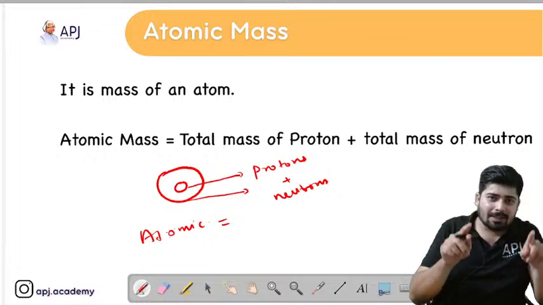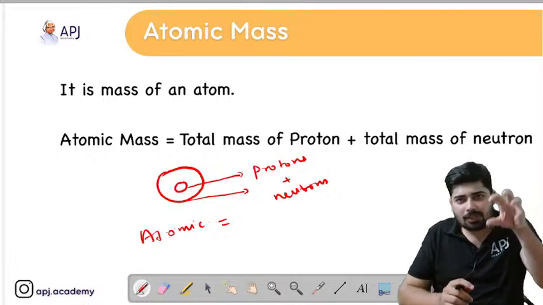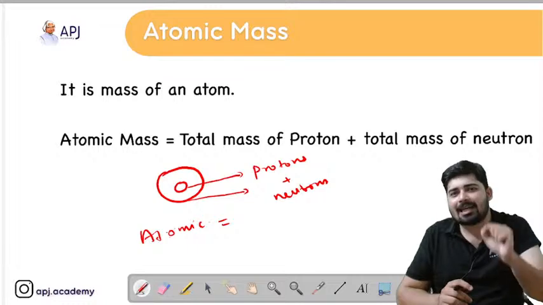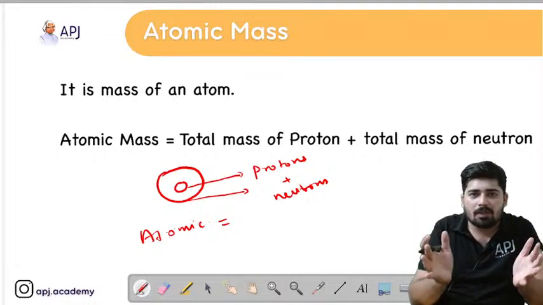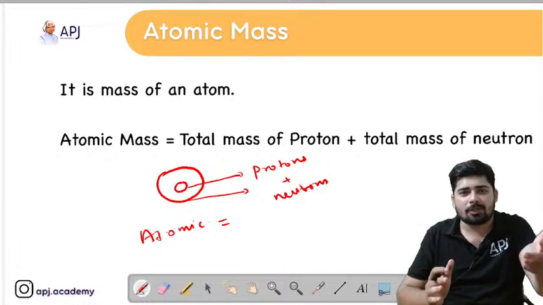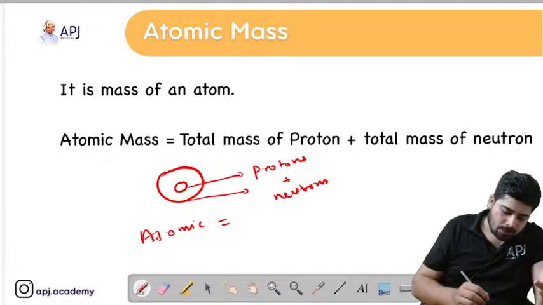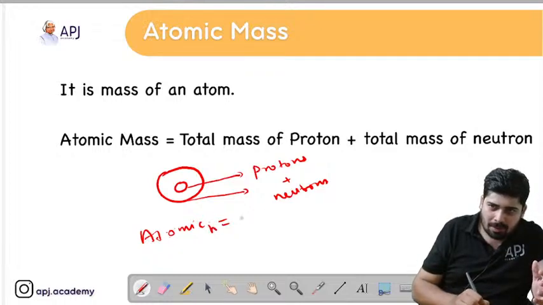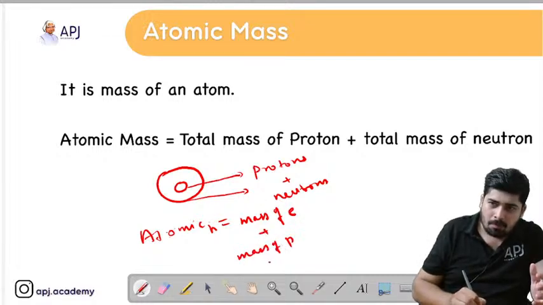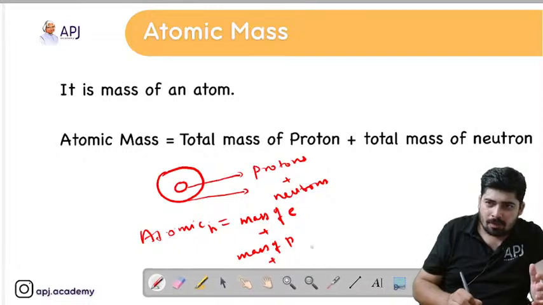We are considering atomic mass, which means the total particles present in an atom are neutrons, protons and electrons. So we can sum up the masses of the neutron, proton and electron to get the mass of an atom. So atomic mass is equal to the mass of electron plus the mass of proton plus the mass of neutron.